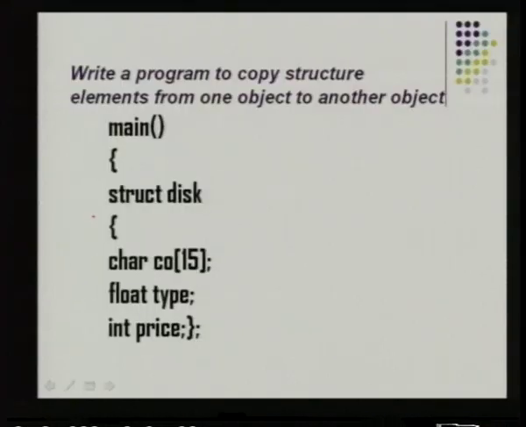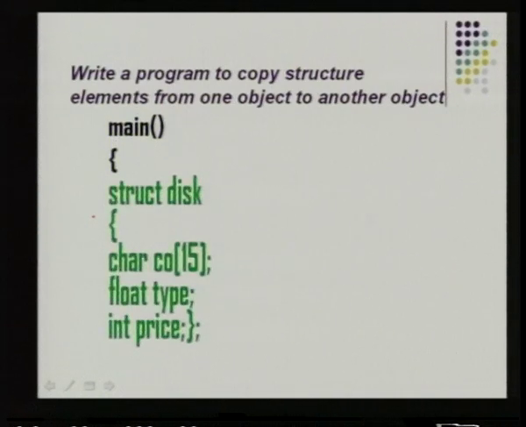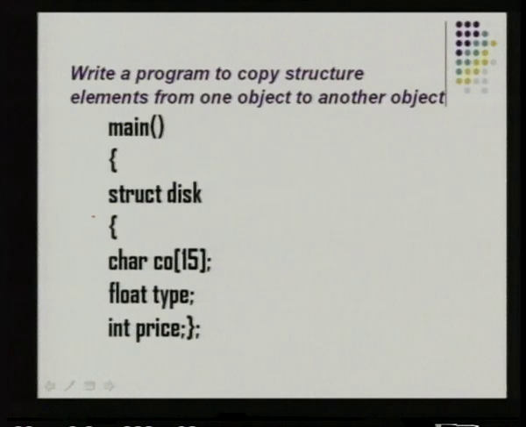Now, we will see a simple program to copy the structure elements from one object to another object. As I said in the features of structure, copying the elements of a structure is a very simple task. We will see how it is done using a single statement. We have the main function and here we have the declaration of the structure. You have the structure tag, and the tag here is disk. It has three members: a character, a float and an integer, and the character array is a string which can hold up to 15 values. So, this is the declaration of the structure. We will see how, using this declaration, we copy the contents after the break.